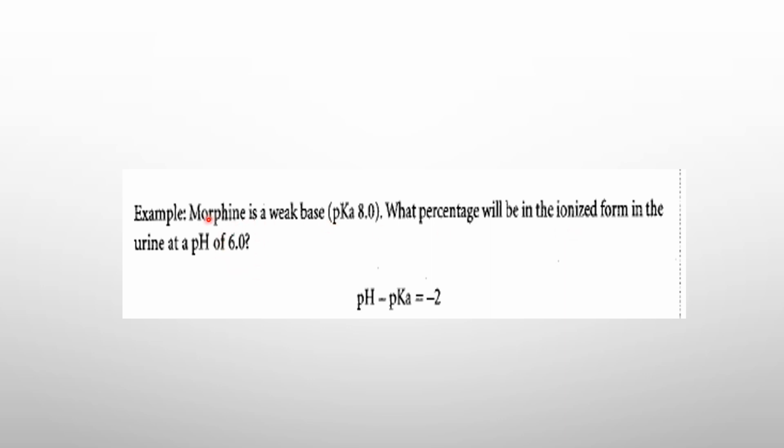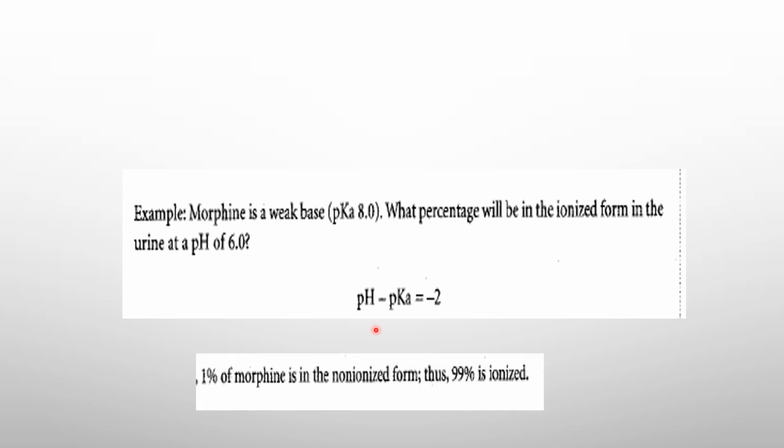And the urinary pH is 6. So the first most important step is pH minus pKa. pH is 6 and pKa of the drug is 8, so 6 minus 8 is -2. Now calculate, with the help of the steps and the table, what percentage of the drug would be in the ionized form, that is the non-lipid soluble form.